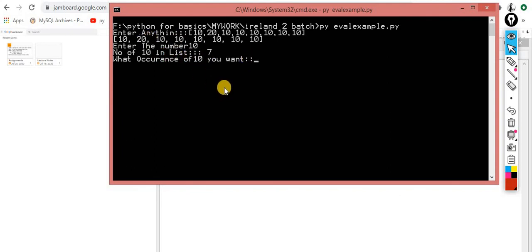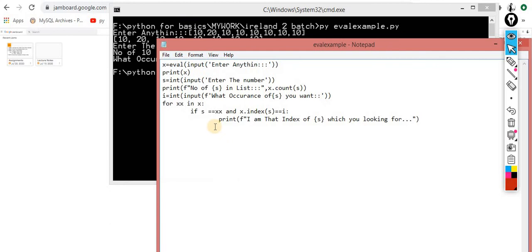So which one do you want to check? I want to check the second one. So it means it will return 0 1 2. Okay, so this one, you will get it. So I didn't get an error message, so I made a mistake somewhere.